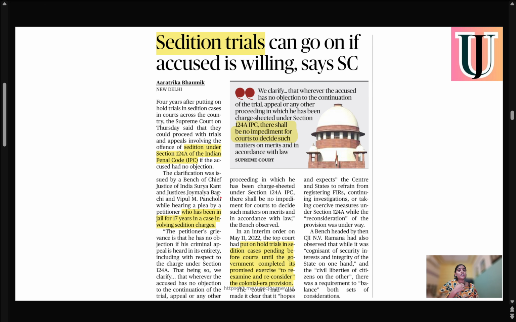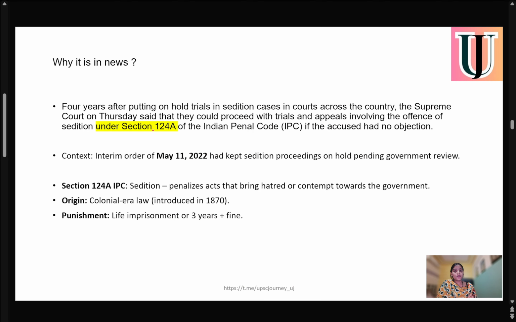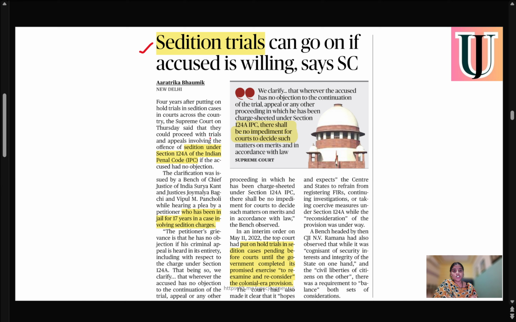Okay, now the next article is regarding sedition trials. Sedition is a way where, if any person is trying to defame the country or trying to create hatred within the country, or if a person is doing anything which directly impacts the sovereignty of the country, then that person can be charged under this sedition law.